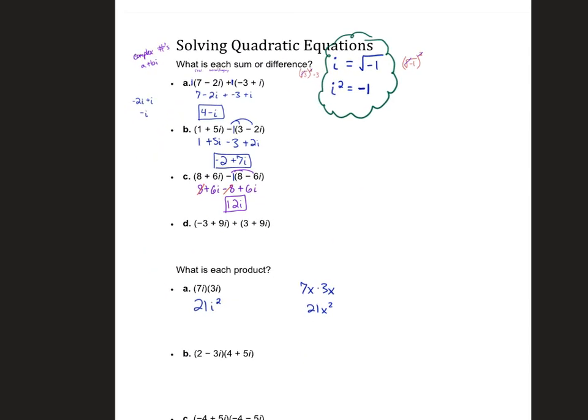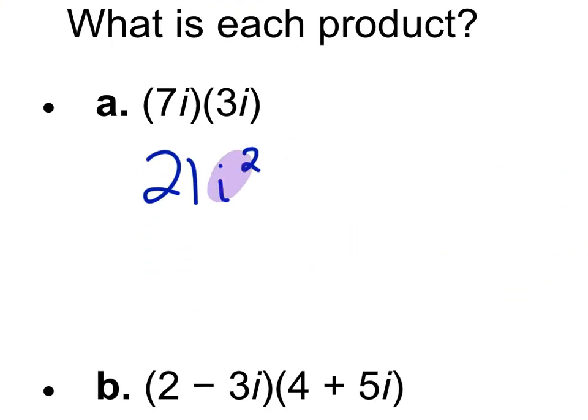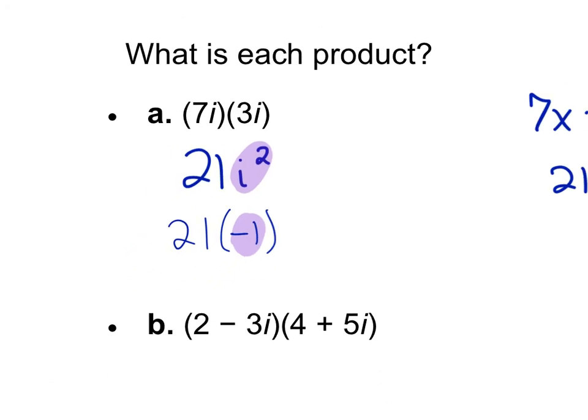i squared is negative 1. And so we can substitute i squared for negative 1. We can put negative 1 into it. i squared is equal to negative 1, so we can substitute it. So this equals negative 21, because negative 1 times 21 is negative 21.